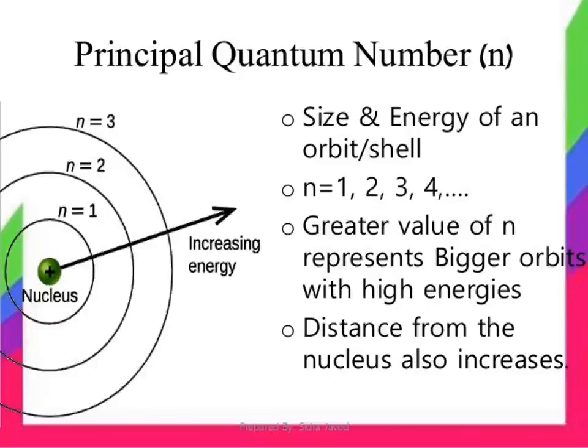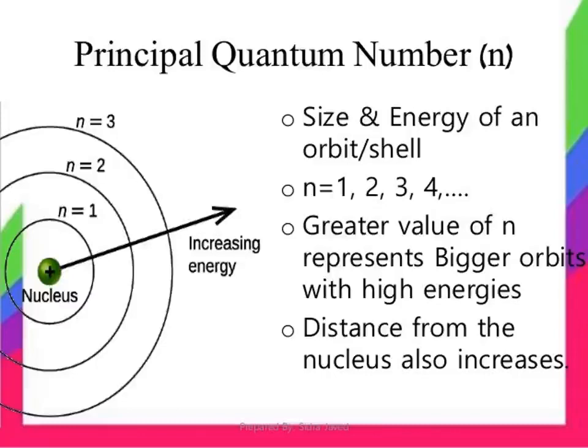Now n can have the values 1, 2, 3. n equal to 1 represents the K shell, and n equal to 2 represents the L shell. See the picture: the center is the nucleus, the first round is n equal to 1, the second is n equal to 2, then n equal to 3.